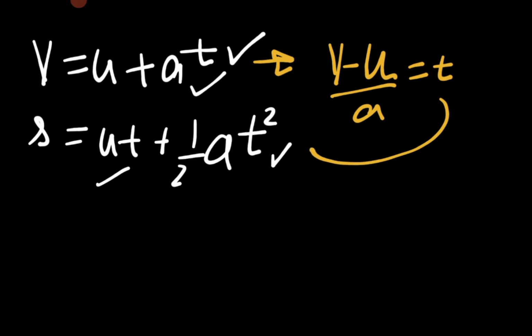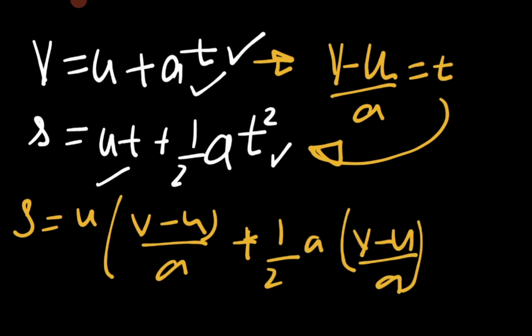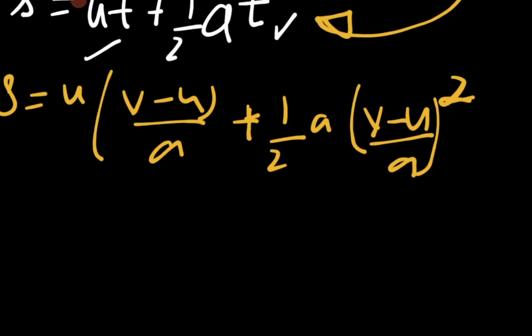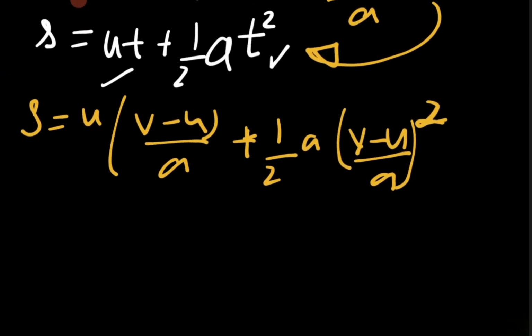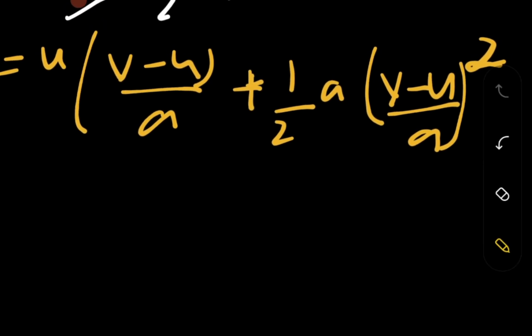I have put that into there. So my s is equal to u, that is v minus u upon a, plus half, that is a, into v minus u upon a whole square. Okay, this is the particular thing. It is a lengthier process, but I hope you will support me at this point. If you are up to here, then you are going to be a legend, man.